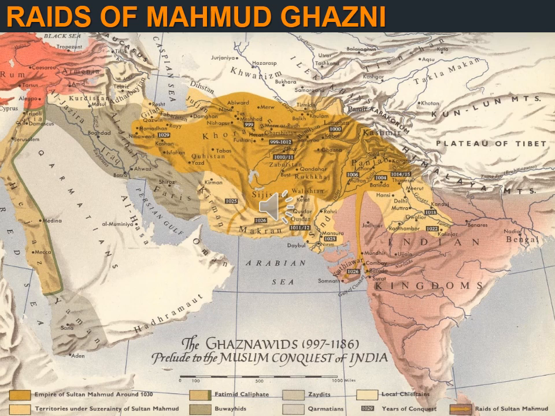In 1011, he raided Nagarkot in the Punjab hills and Taneswar near Delhi. In 1018, Mahmud plundered the holy city of Mathura. Mathura, do you know? It was considered the birthplace of Lord Krishna. Then he also attacked Kannauj. The ruler of Kannauj, Rajyapala, abandoned Kannauj and later died. So Mahmud of Ghazni attacked Kannauj.